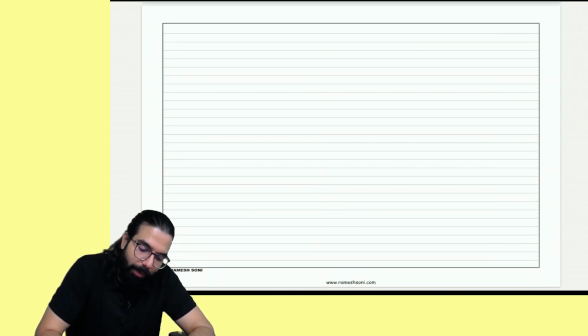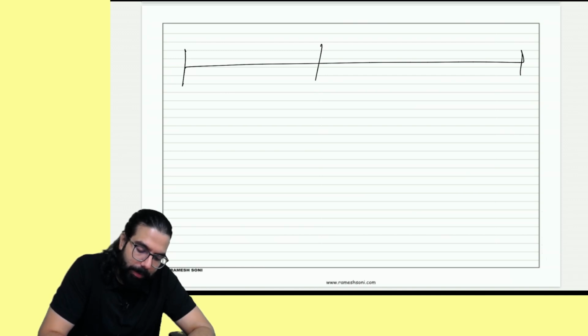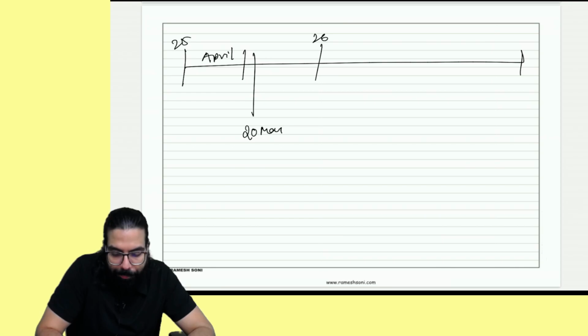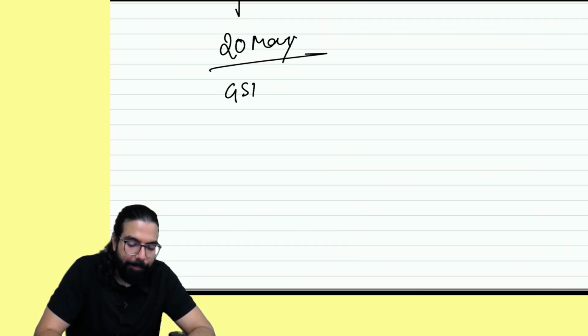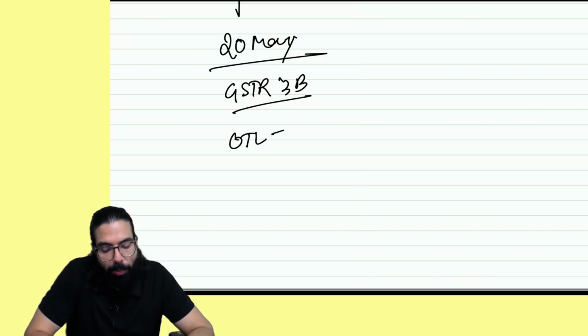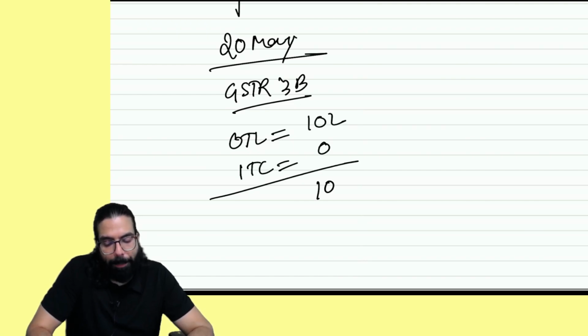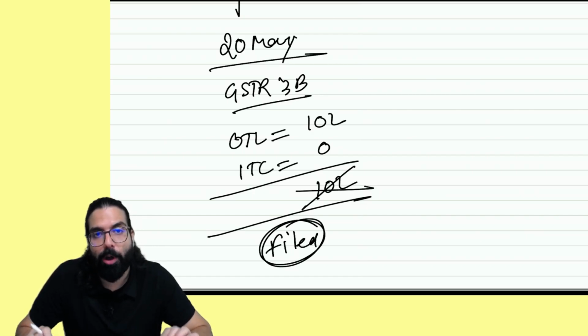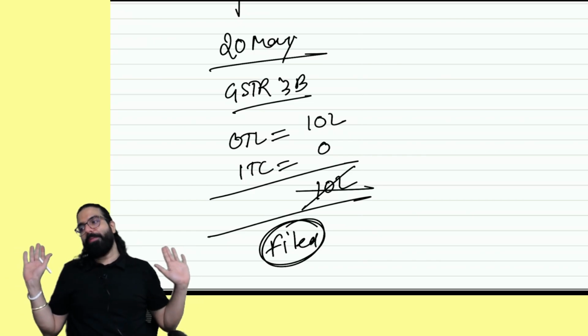For example, this is the year 25-26. April month is there. For the April month, on 20th May, I filed the GSTR 3B. Practically not possible, theoretically possible. I showed my output tax liability as 10 lakh. Input tax credit is 0. I had to pay 10 lakh in cash. I did not pay 10 lakh in cash and I filed the return. It will be called an invalid return. It means I filed an invalid return.